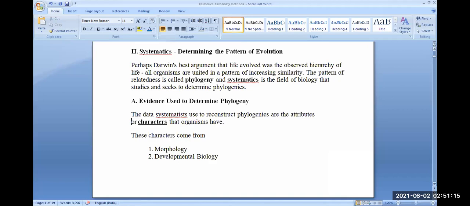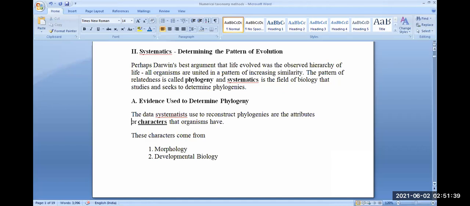जो data systematists है, those who accumulate data, deal with the data and use the data to reconstruct phylogenies. We call these scientists data systematists. That is, phylogenies are constructed, evolutionary histories are constructed.